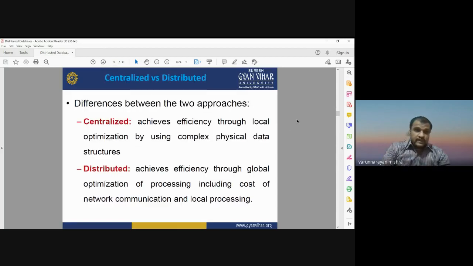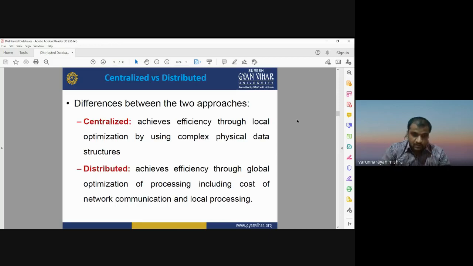There are two different approaches for distributed database management system. One is centralized and the second one is distributed. What is the difference between these two approaches? Centralized distribution of the database means it achieves efficiency through local optimization by using complex physical data structures. Whereas the distributed approach achieves efficiency through global optimization of the processing, which includes the cost of network communication and the local processing.